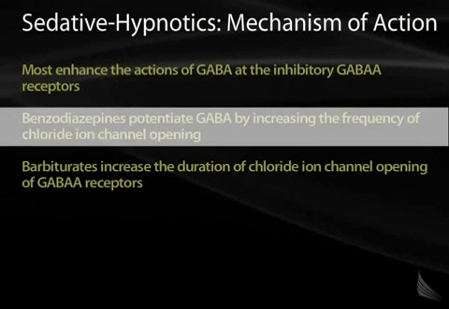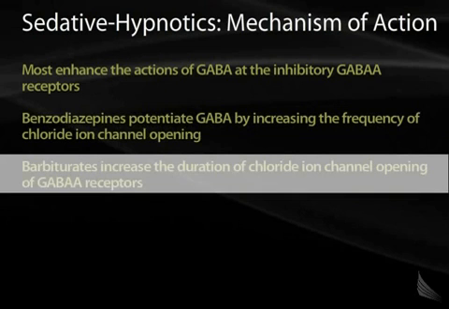Benzodiazepines work by increasing the frequency of chloride ion channel opening. It's important to remember that GABA is required for benzodiazepine to be working. If you were to just put benzodiazepine next to the receptor, it would not work. GABA has to be present as well. Barbiturates, however, increase the duration of chloride channel opening in response to GABA.